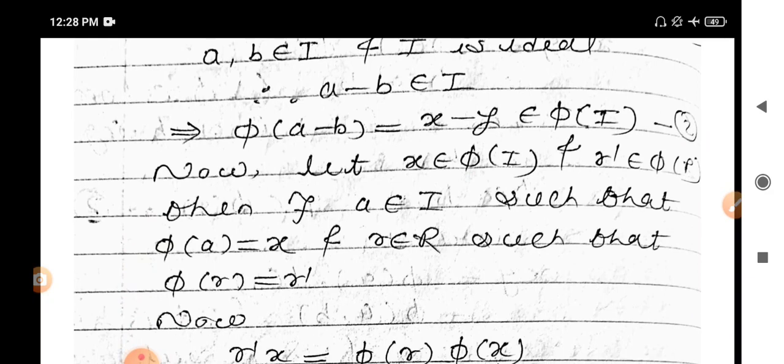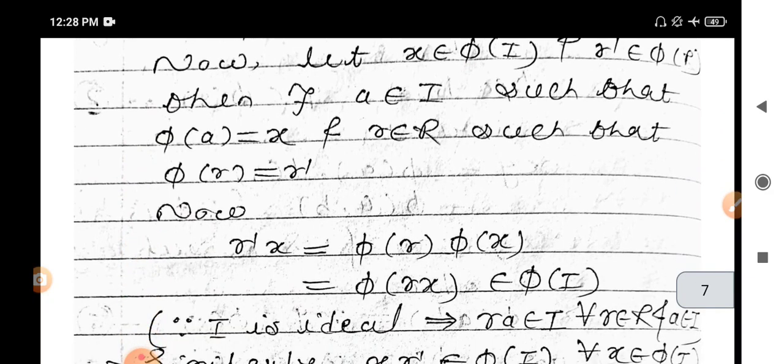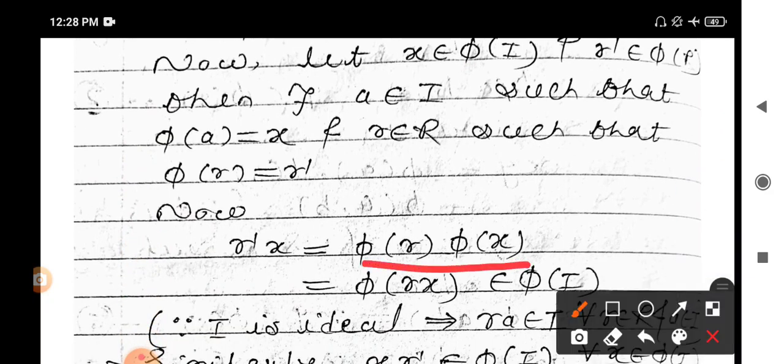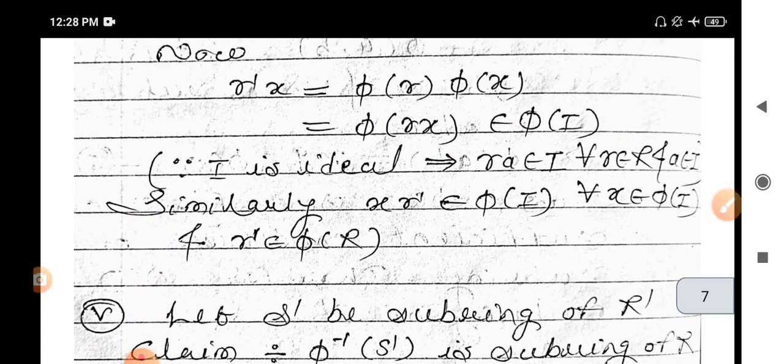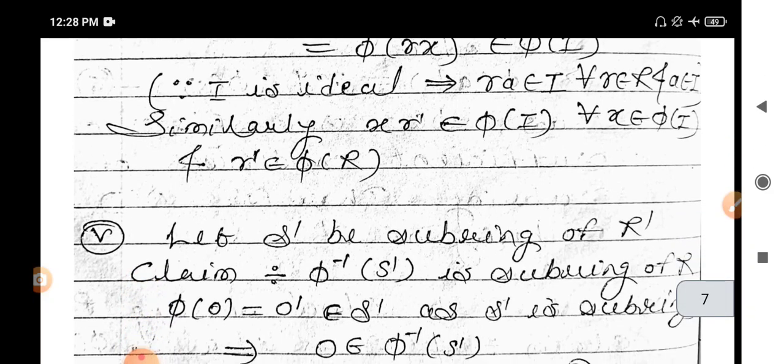Then R dash x is equal to phi of r into phi of a, and phi is a homomorphism, which is phi of ra. Since r belongs to R and a belongs to I, I is an ideal, so ra belongs to I. Therefore, phi of ra belongs to phi of I. Therefore, we prove that if I is an ideal of ring R, then phi of I is an ideal in phi of R.